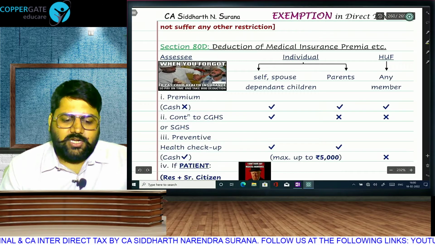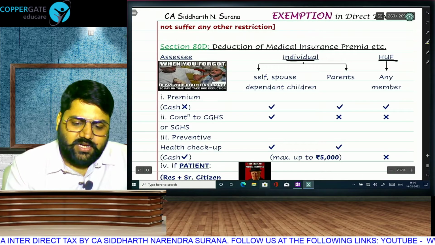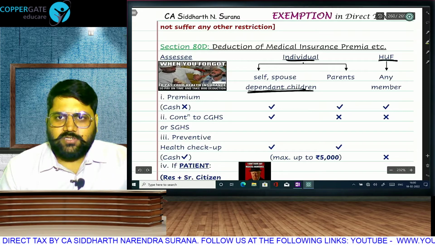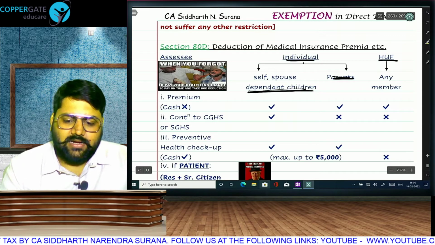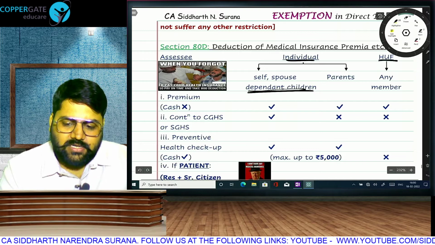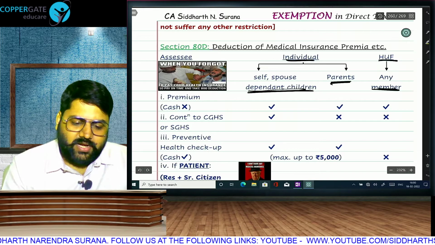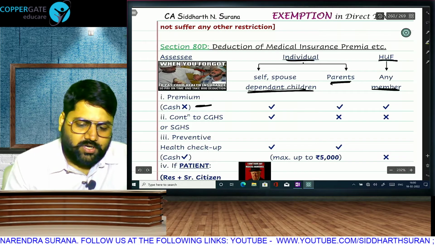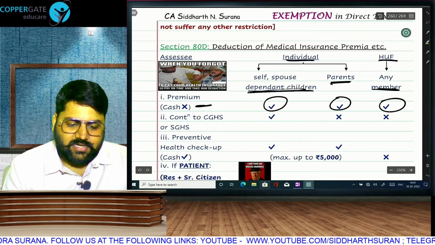Deduction of medical insurance premium available to individual and HUF. Individual can contribute for self, spouse, dependent children or parents. Both categories will get deduction. Self, spouse, dependent children or parents. Both categories. HUF for any member. Premium will be allowed but not if cash. This category as well as this category.